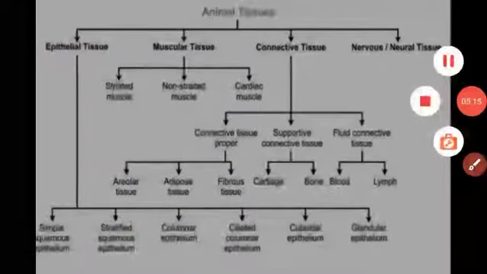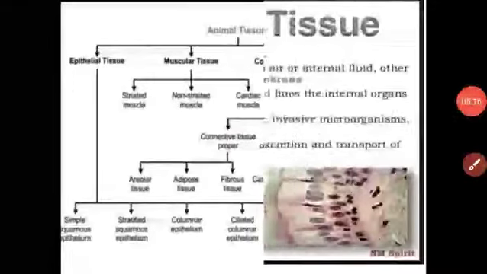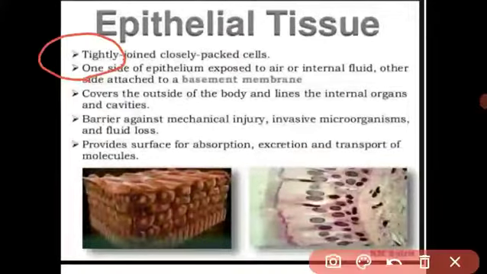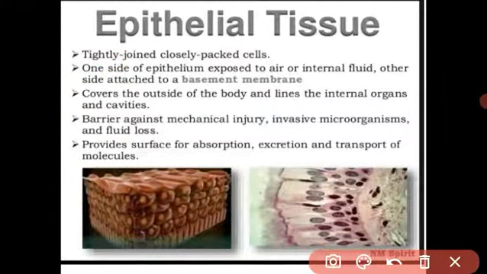Let us see, student, what epithelial tissue is. First I will explain about that. What is the main function of epithelial tissue? Protection, absorption and secretion. Got it? Epithelial tissue is a continuous sheet of cells, which means the tissue covers the external surface of the body, like our skin. Skin is made from epithelial tissue. It covers the external surface of the body.